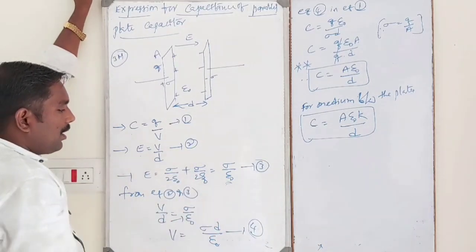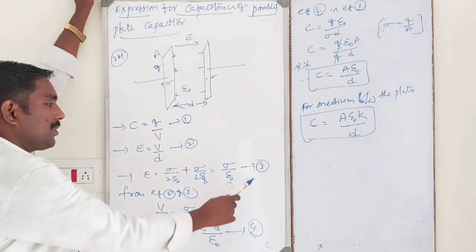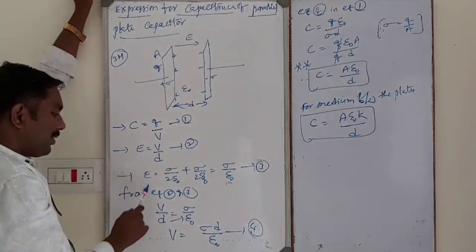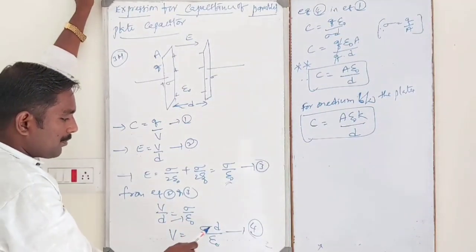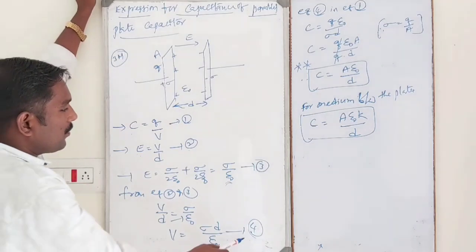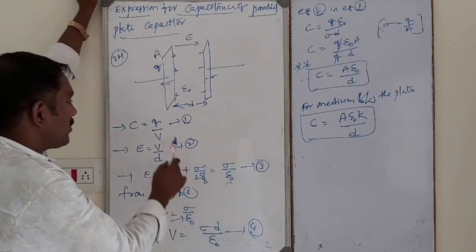This is the electric field in terms of surface charge density, equation number 3. So from 2 and 3, V by d is equal to sigma by epsilon naught. On cross multiplication, V is equal to sigma d by epsilon naught. Substituting 4 in equation number 1.